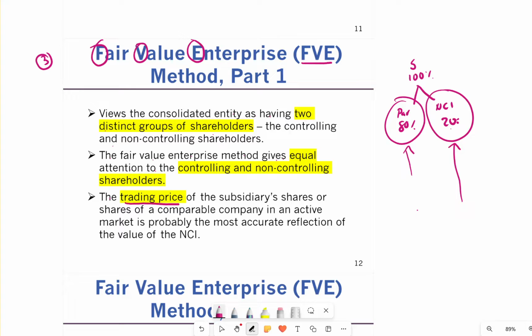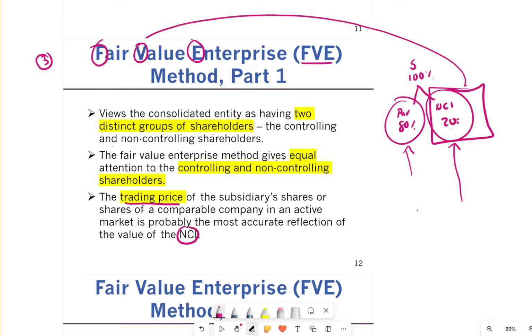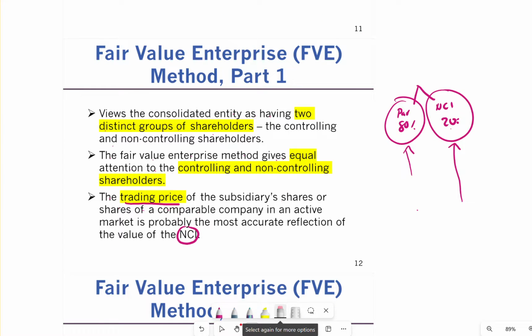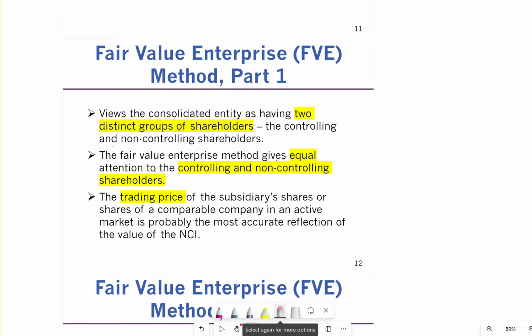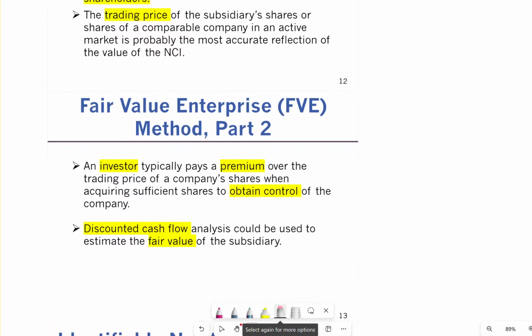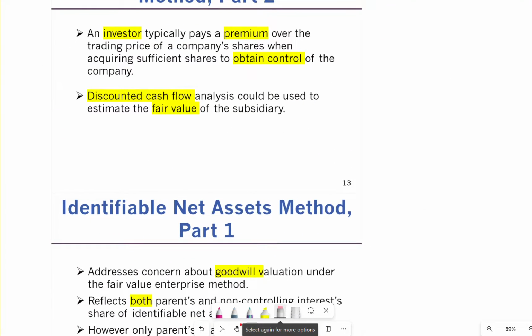The trading price of a subsidiary's share, or the share of a comparable company in an active market, is probably the most accurate reflection of the value of NCI. We want to know what is the value of this NCI, and what we use is the fair value. When we think of fair value, we look at the price of a company that is in a similar business as this one.